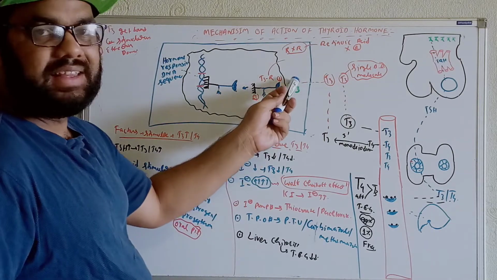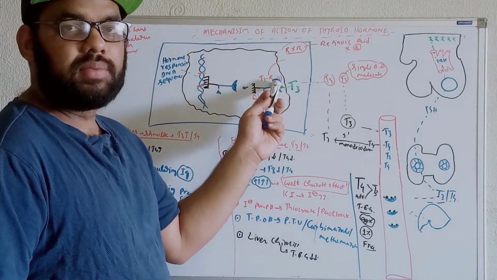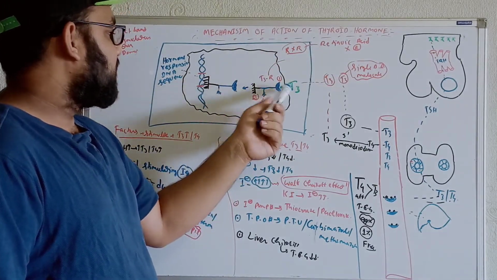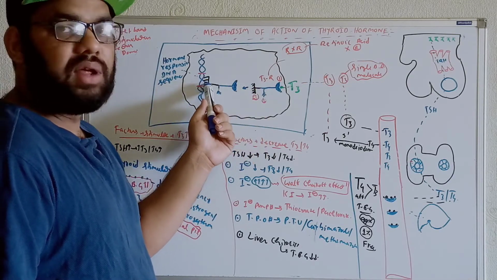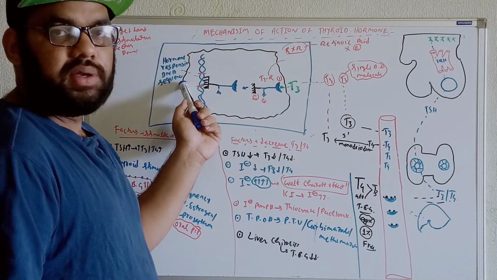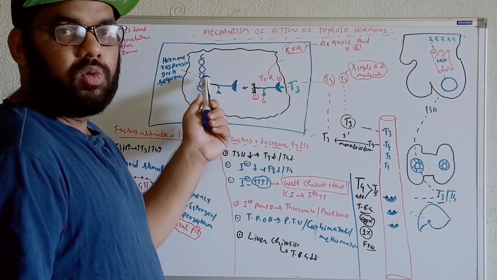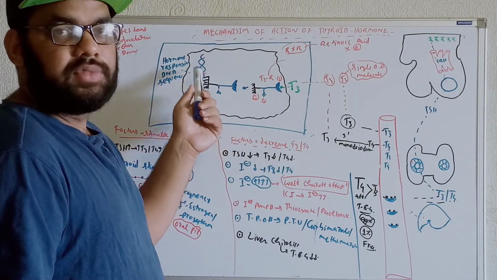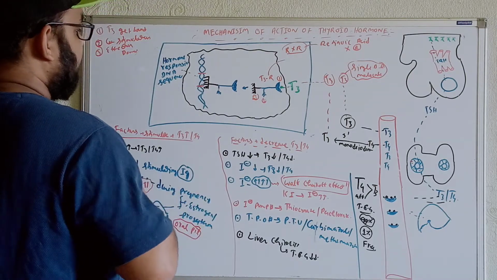Now see, whenever the T3 is pushing the T3R receptors in terms of the retinoic acid X receptors, at that time we will see the effector domain of the T3 receptors get bound along with the hormone sensitive DNA sequence. Now whenever it gets bound along with the hormone sensitive DNA sequence, at that time we will see alterations in the transcription process within the DNA. Here we get the alterations in the transcription.